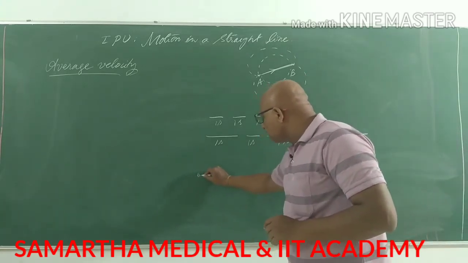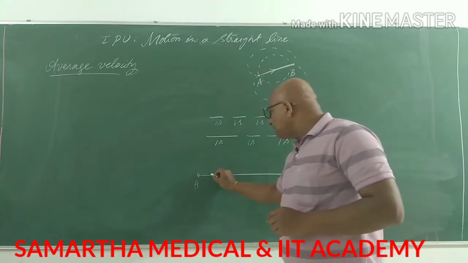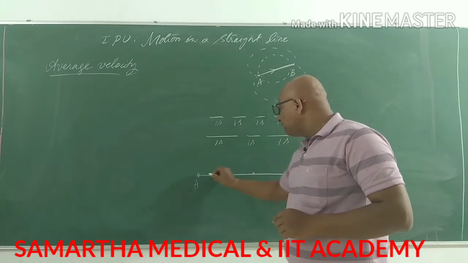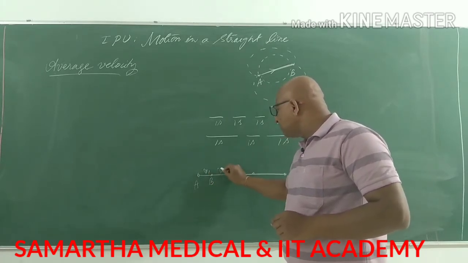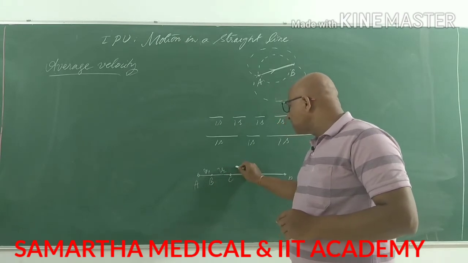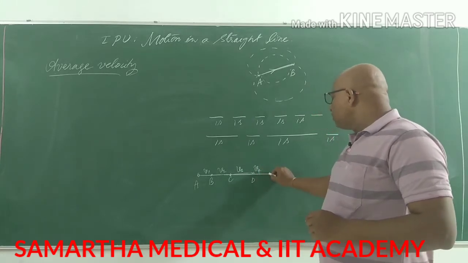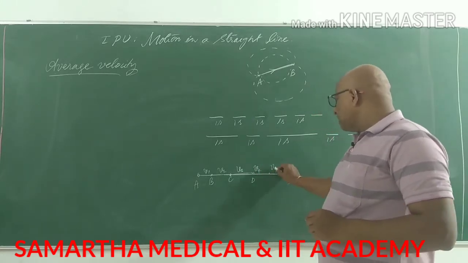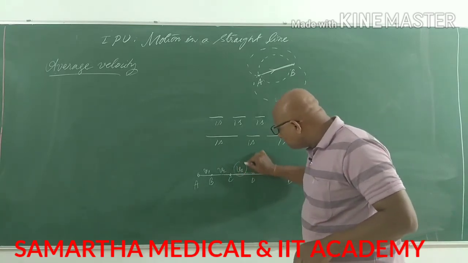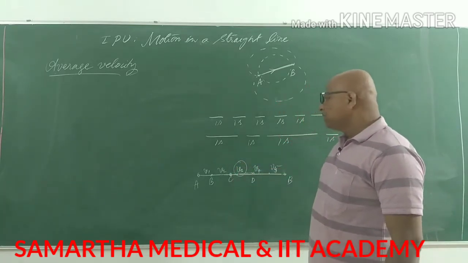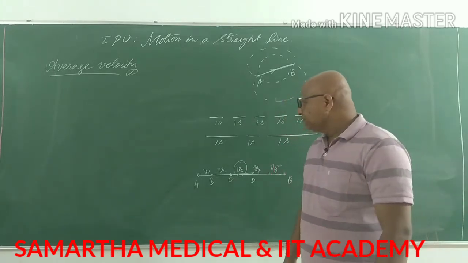Whenever a particle starts its journey from A to B and its velocity varies at different points, like up to point B its velocity is V1. After point B, its velocity is V2. After point C, its velocity will be V3. After point D, its velocity will be V4. So on it goes and changes. In such a case, velocity at a certain instant of time is called instantaneous velocity, which keeps on changing.